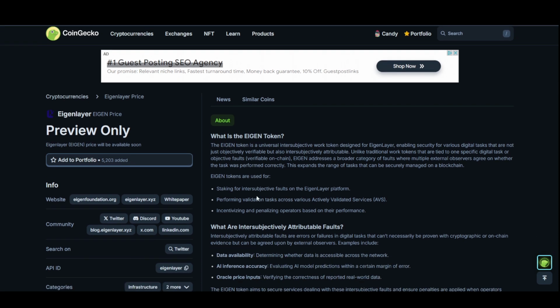It has some of these uses. Eigen tokens are used for staking for intersubjective faults on the Eigenlayer platform. They are also used for performing validation tasks across various actively validated services (AVS), and they are also incentivizing and penalizing operators based on their performance. So these are basically for the validators, I believe.